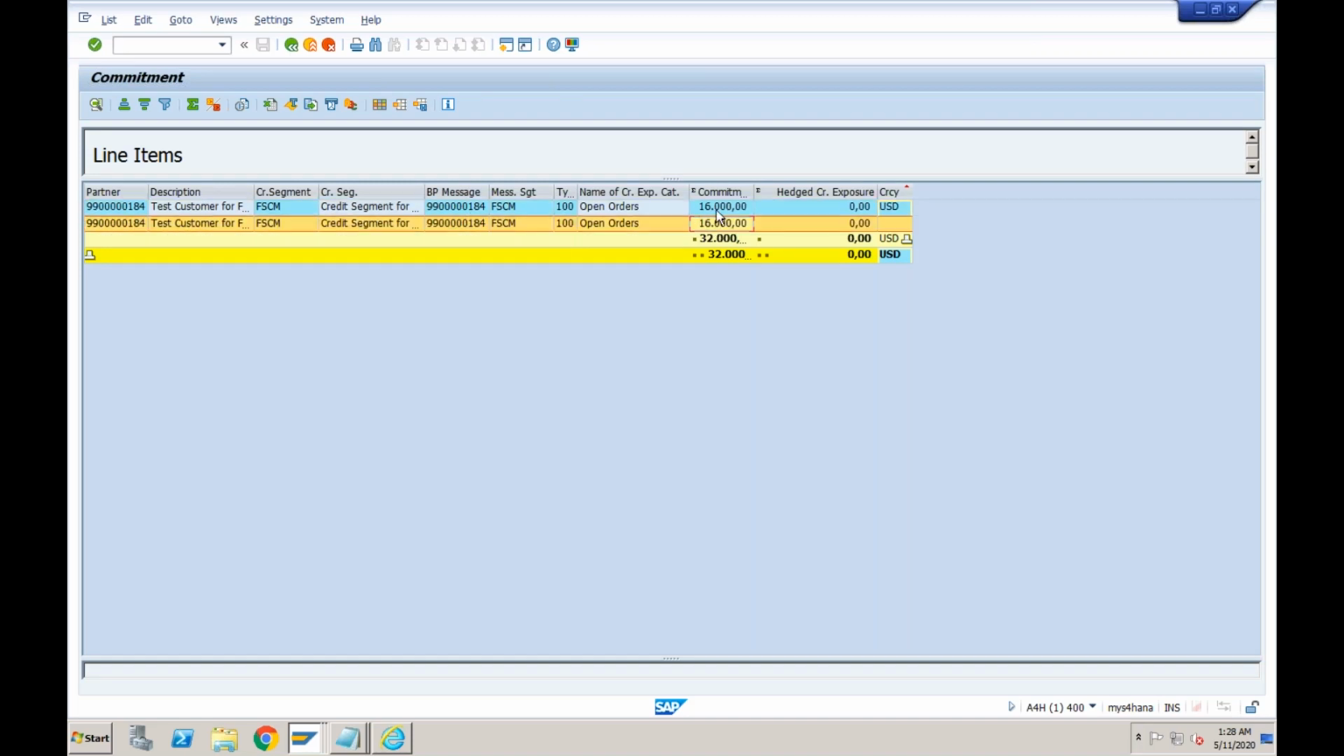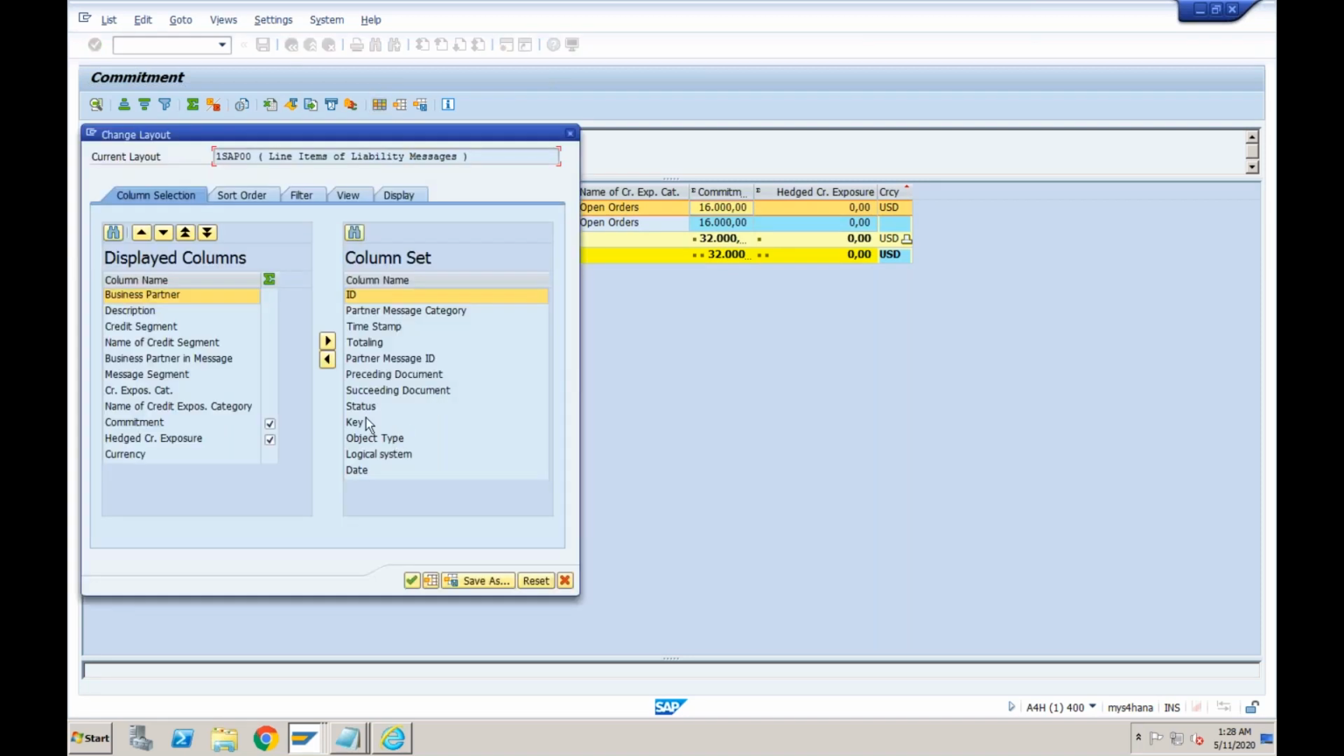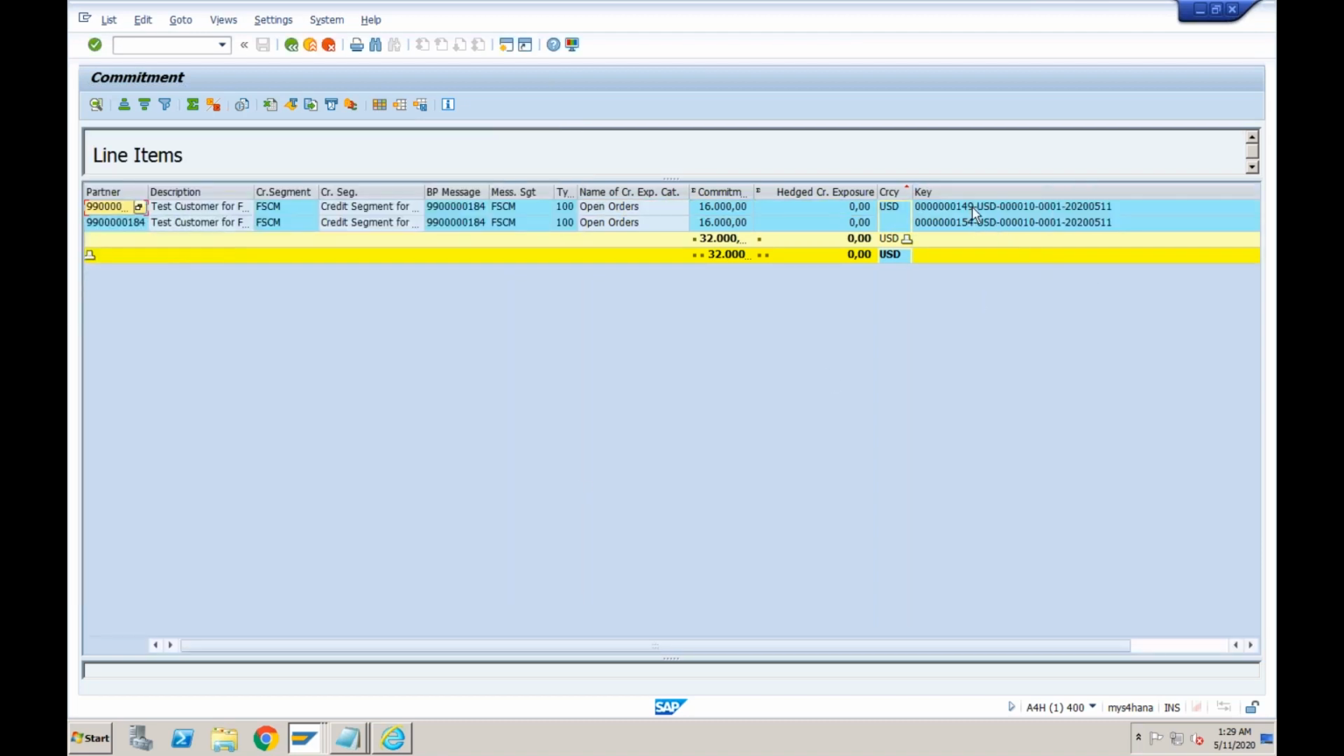Okay, it is giving you the information order wise. If you're not able to see the order number, just click on this and go to key, bring it here. So you can see this is order number 149 and 154. So the first 8 characters are the keys, and then order numbers, and then the other information. So what is the order value, which line item number, and you can see the date. Right, so it is showing you there are 2 orders which are created for this particular customer. One is order number 149, second is order number 154, and the total exposure for this customer is 32,000.